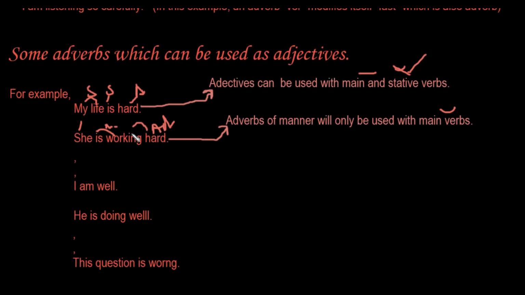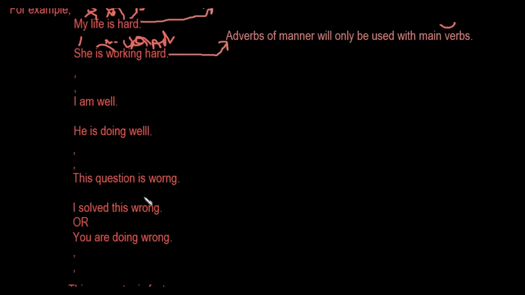Why? Because we use the main verb here, and in this we have used the stative verb. So in my life is hard, is is a stative verb, and in this sentence she is working hard, working is a main verb, and hard is an adverb because we have a main verb here. I hope it is clear.